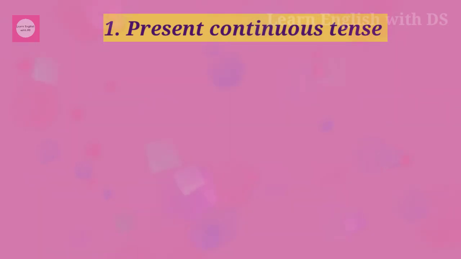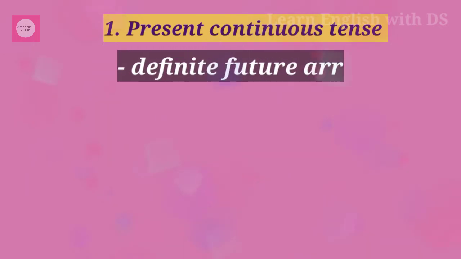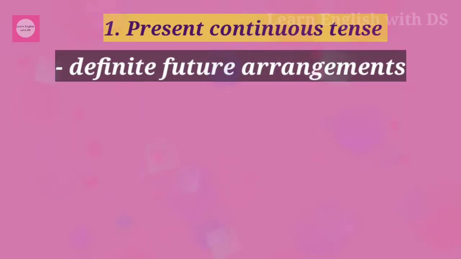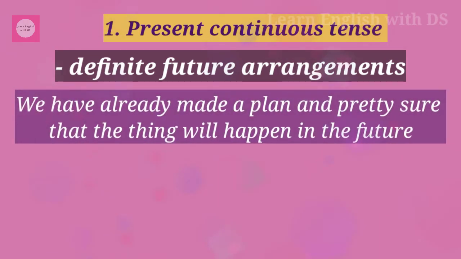And also, we use present continuous tense for definite future arrangements. That is, we have already made a plan and we are pretty sure that the event will happen in the future. Those kinds of situations we can use present continuous tense.